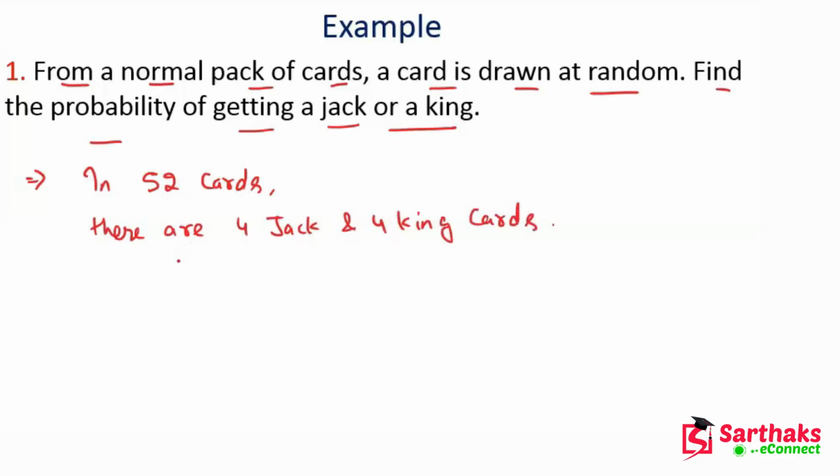Okay, I hope you get this point. So total favorable outcomes we can write as 4 plus 4, which is 8. And total outcomes is 52.